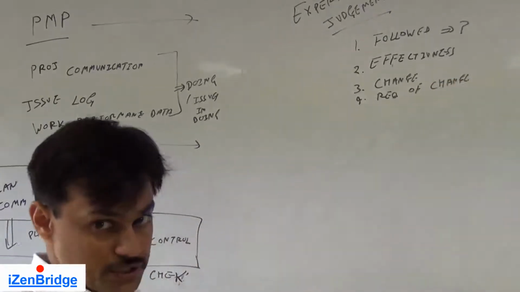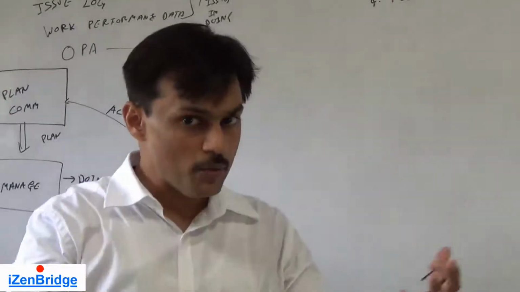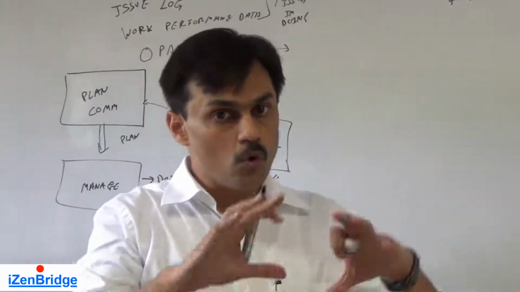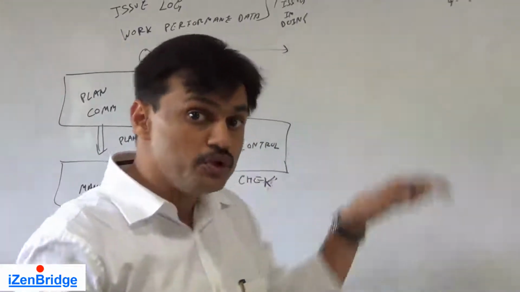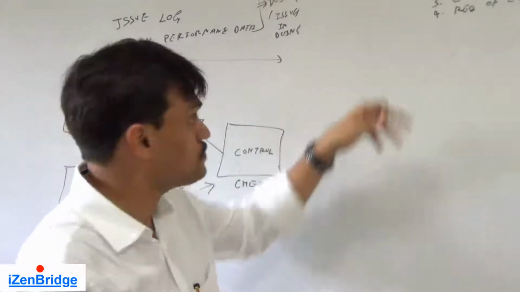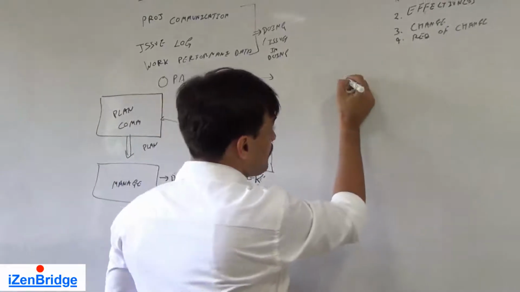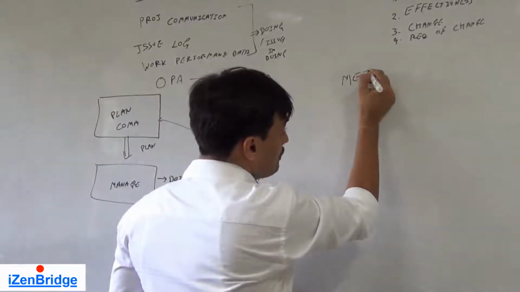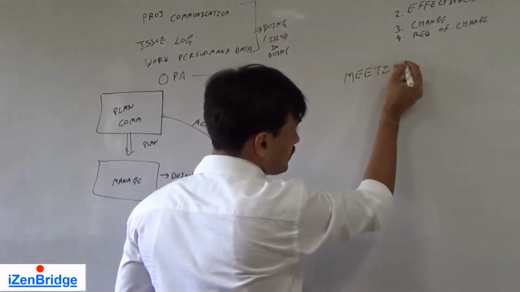So experts coming from the PMO group and the project team, who are thinking about the communication problem, put their minds together and try to improve our communication management. While doing this, they may also use meetings as a tool and technique.